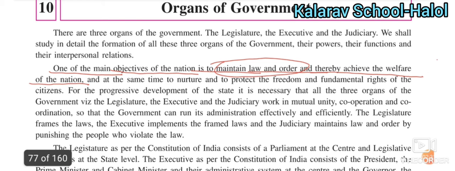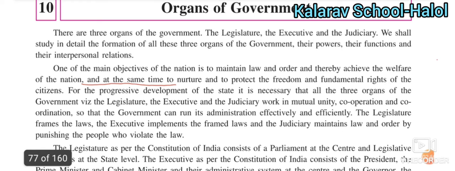This is the most important thing. And the government tries to achieve the welfare of the nation and improve its growth. This is the main function of our government.